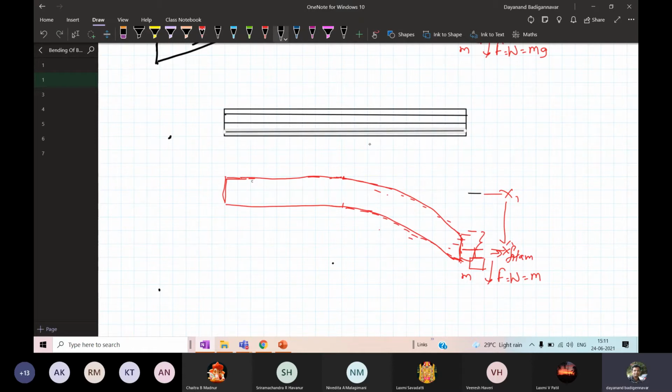Now once you apply the load and the beam bends down, the layers are also going to bend according to the beam.